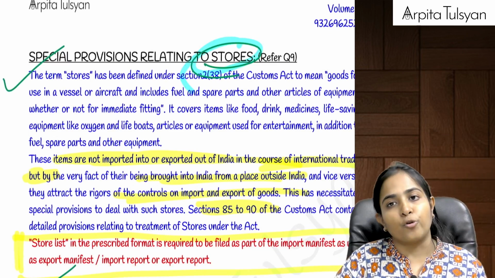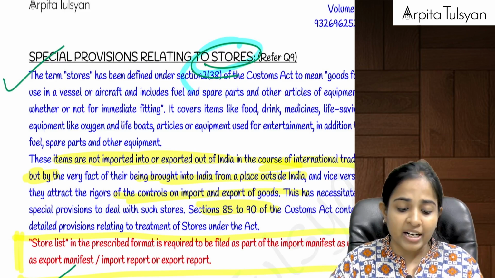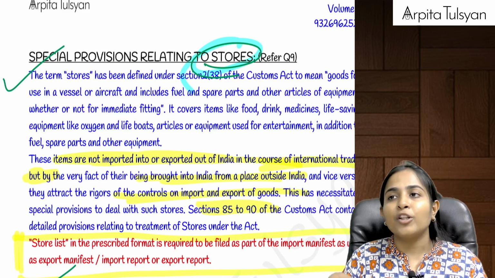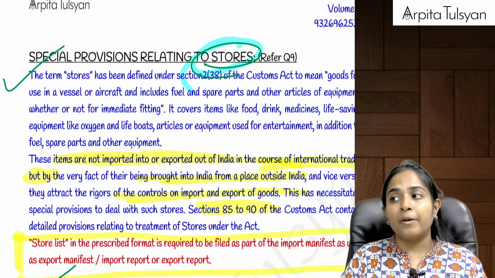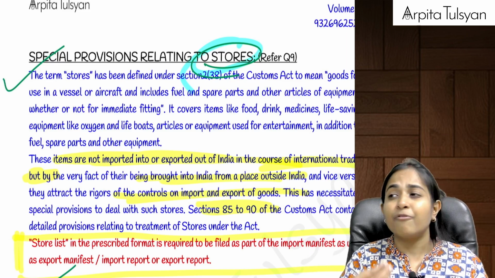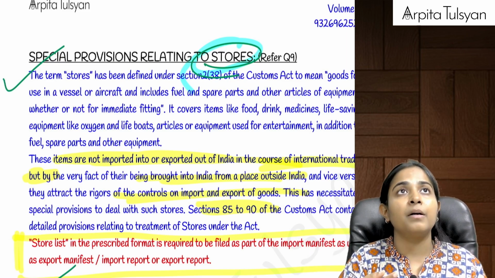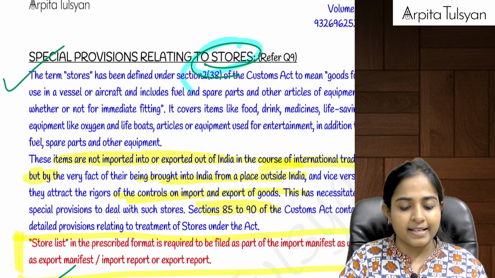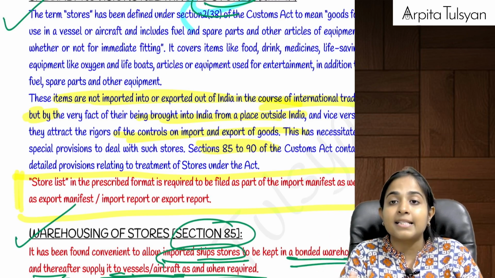Ship stores. Now there are certain items which are kept in the vessel or in the aircraft, which are not for the purpose of international trade but for the purpose of using them. For example, medicines can be kept, some food articles can be kept, or there can be some life-saving machines, life-saving jackets, oxygen cylinders, etc., which can be used immediately or later, or kept on the ship for safety purposes.